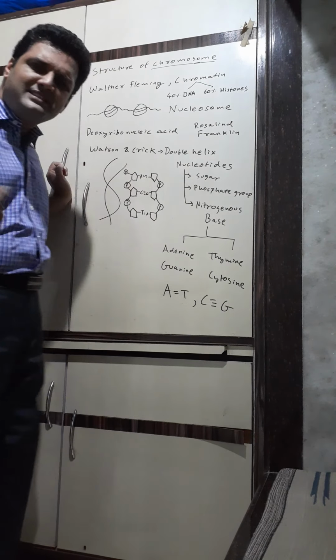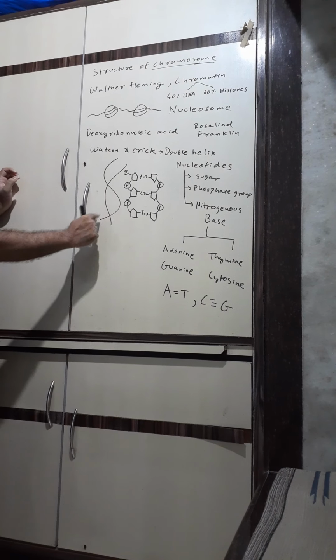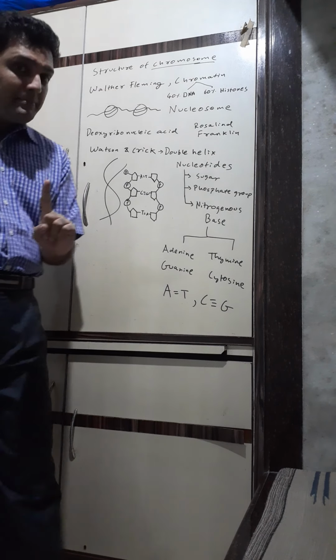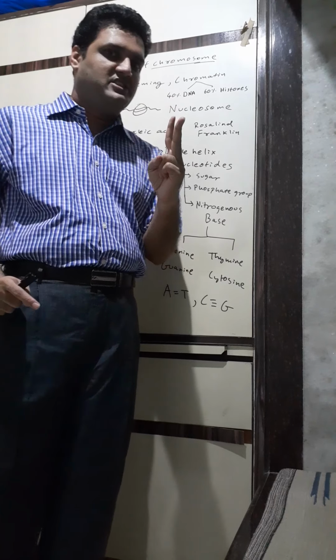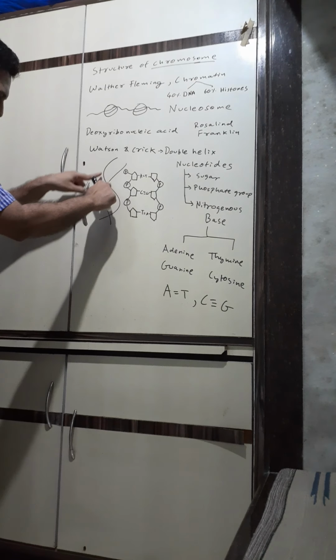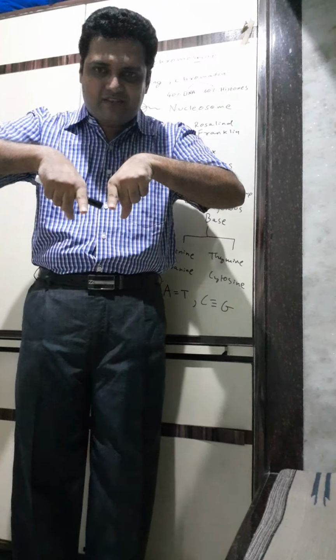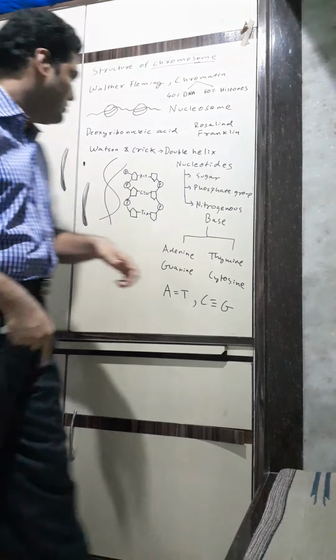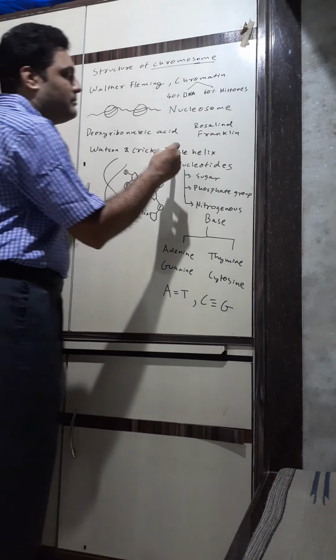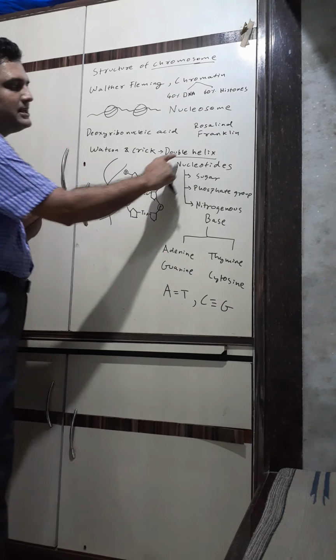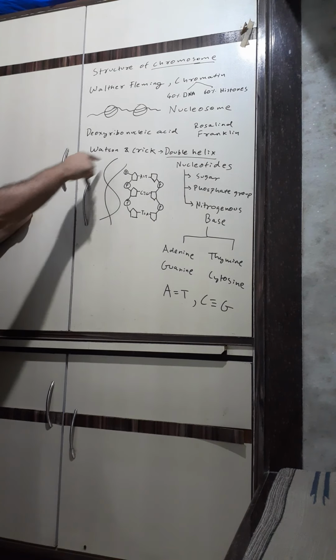Double helix. What is this double helix? Actually, there are 2 strands. DNA, remember children, is a double stranded structure. Two strands but which are twisted around each other. They have 2 parallel strands, but they are twisted around each other to form a structure called double helix. So this is the structure of DNA.